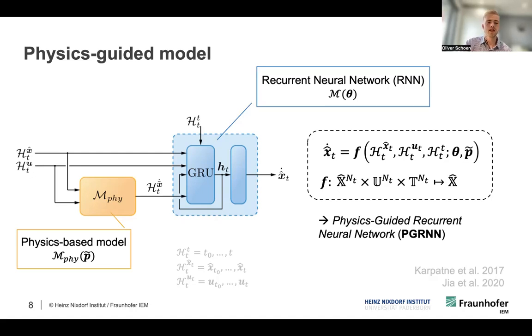To clarify the notation here, H stands for history and is basically just the sequence of timestamps, states, and inputs. So as you can see here, we have a physics-based model, which is a system of ODEs, and serves as an additional input to the recurrent neural network, which now has not only the state evolution and the input evolution next to the timestamps as well, but also the output of this physics-based model. And we try to now learn an even more accurate model by doing this.